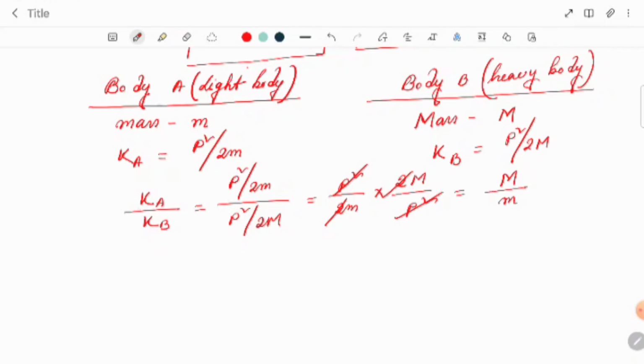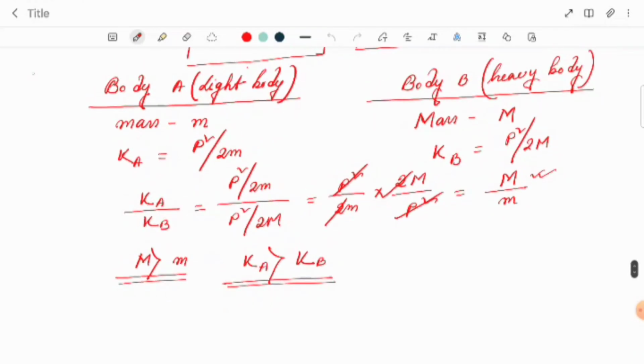So Ka equals capital M, Kb equals small m. Whose mass is greater? We already know that the mass is greater for B, but the kinetic energy should be greater for A, so Ka is greater than Kb. Keep it in your mind. Whenever we have to see this one, please keep it in your mind.